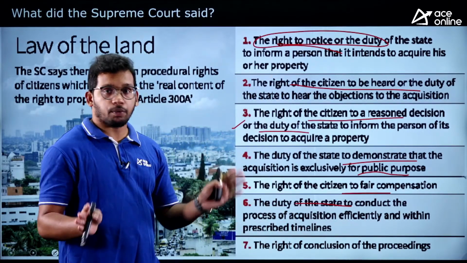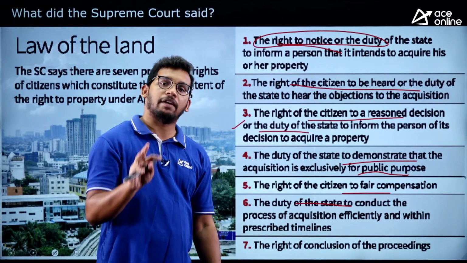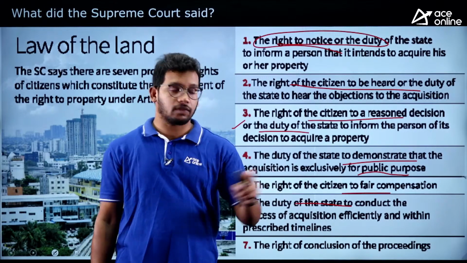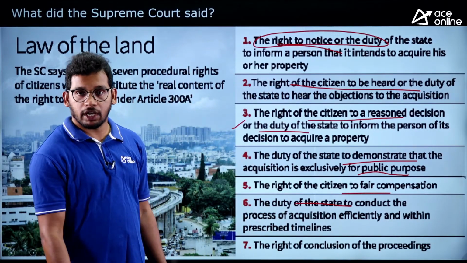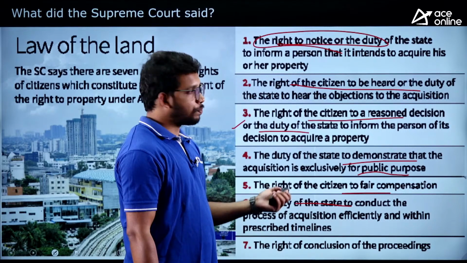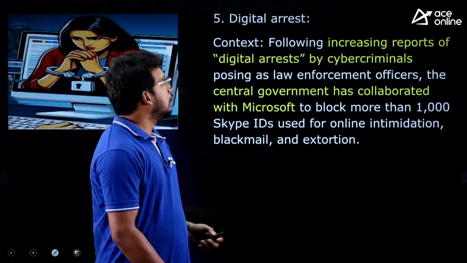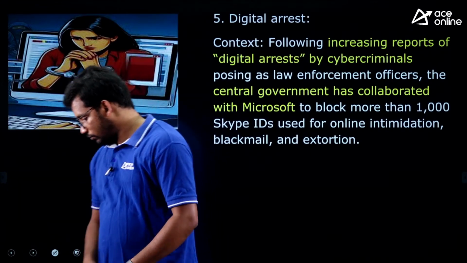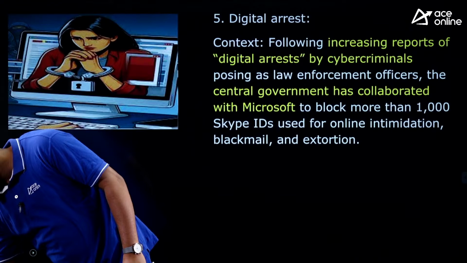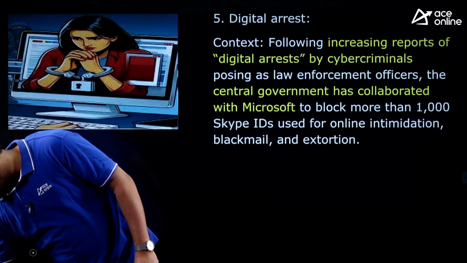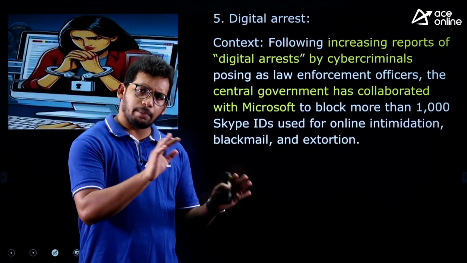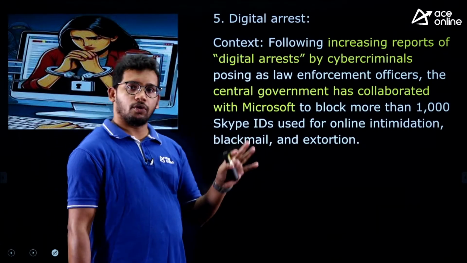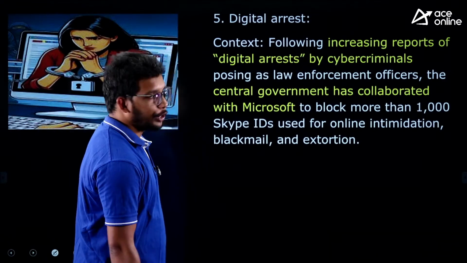So this is not an easy process for the state, that is the government, to capture the property of any private individual. You need to follow all these rules, then only will you be able to take away the property. So this is what the Supreme Court has said. Any doubts? We have seen what the right to property is, the background, the present status, what type of right it is, and what the Supreme Court has said. So that is all on right to property.